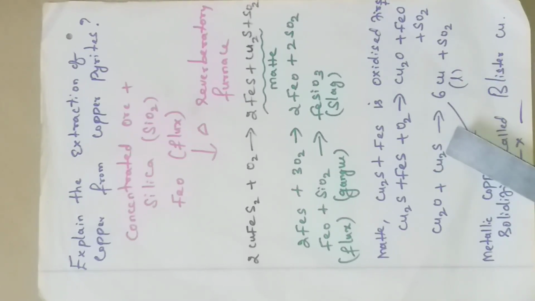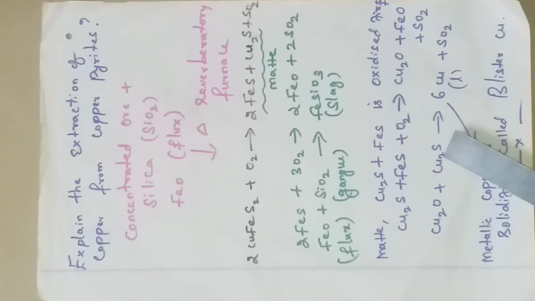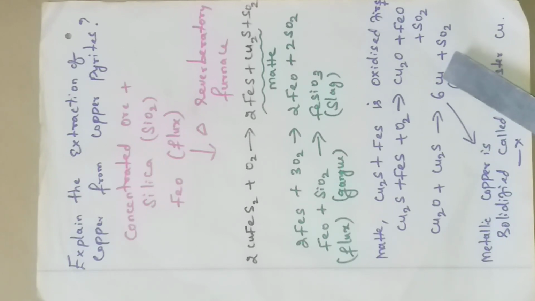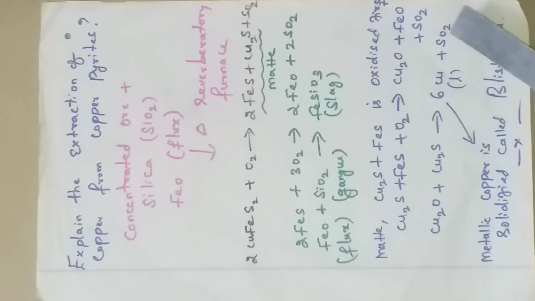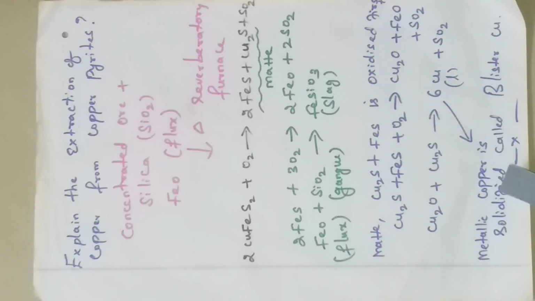Cu2O combined with a small amount of Cu2S is now reduced to Cu, giving liquid copper plus sulfur dioxide. This liquid copper is allowed to become solid copper. Now metallic copper is solidified. This metallic copper is called blister copper. Blister copper contains 98% pure copper and 2% impurities.